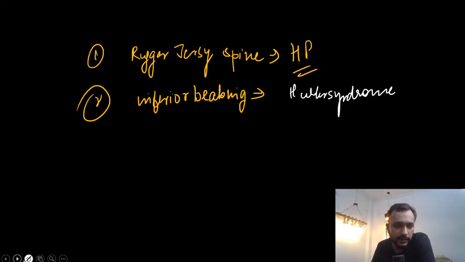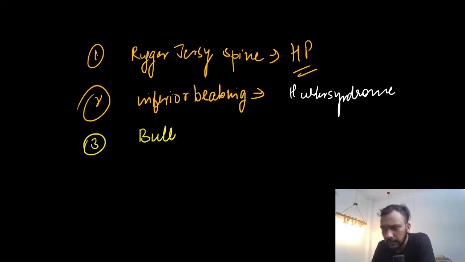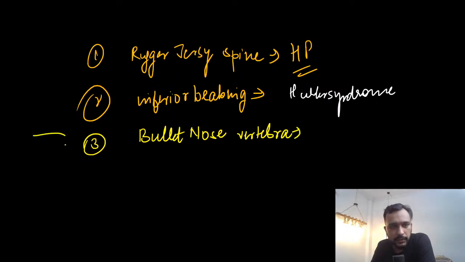Then we discussed bullet nose vertebra. Bullet nose vertebra is seen in, anyone? Achondroplasia.